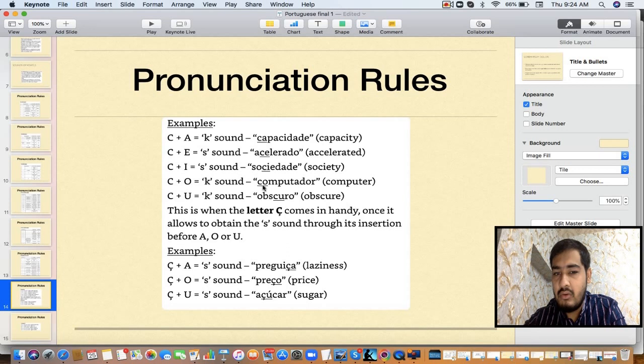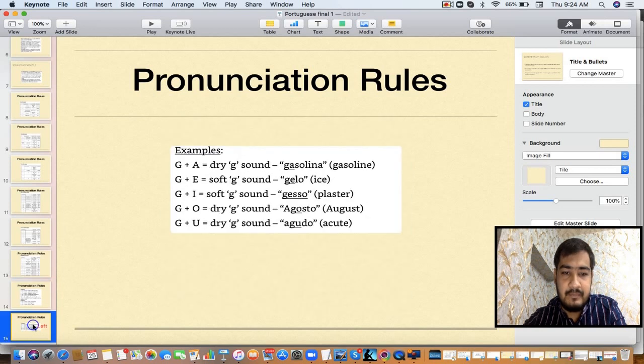Then this is coming before O, this is ka. So Computador. Then C plus U again is coming before U, so ka sound, obscuro. And this is a letter I told you, C with cedilla, which has the sa sound. So this will be presso, like this. It will have the sa sound.